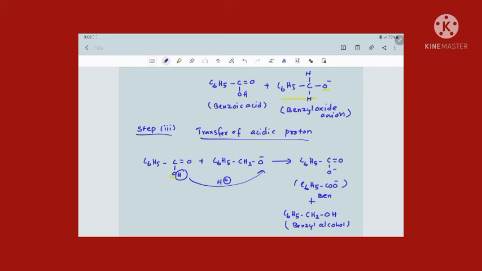So this benzoate ion can react with Na plus or the base, so that it readily gives a sodium salt of benzoic acid with formula C6H5COONa. That's another product, which is called sodium benzoate. So this is the mechanism of Cannizzaro reaction.